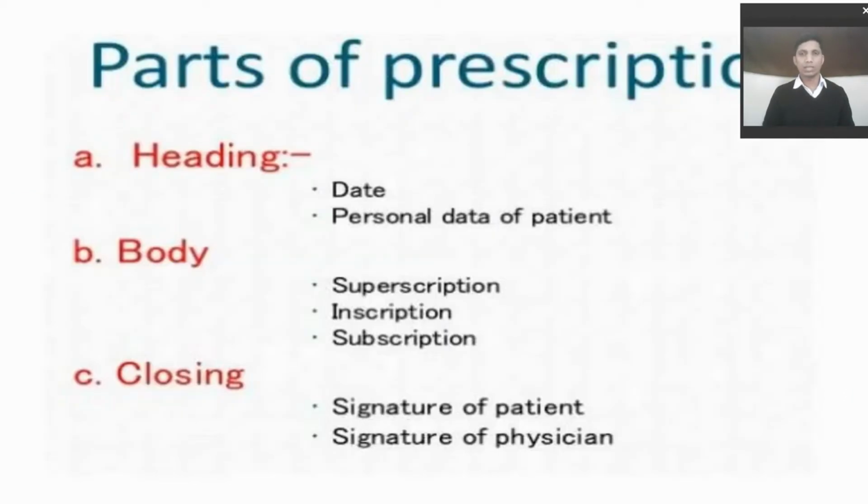There are various parts of the prescription according to the space on the prescription paper. First is the heading, which contains the date and personal data of the patient. The body contains the superscription, inscription and subscription. These are the main parts. And the last is the closing of the prescription, which is the signature of the patient and the signature of the physician.